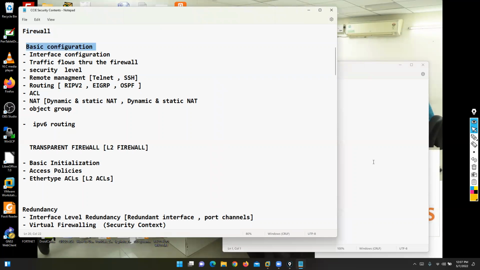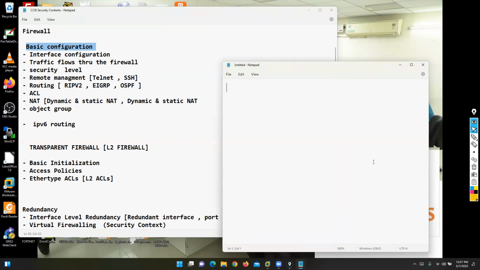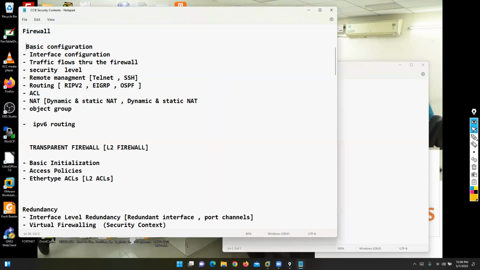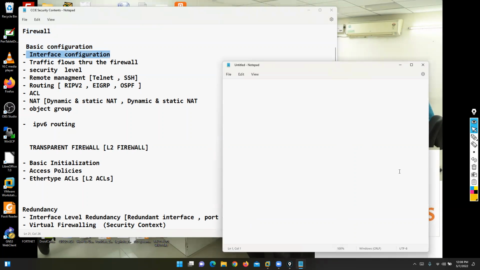Basic configuration means what is packet flow? What is the basic or default configuration on Cisco ASA firewall? Cisco ASA firewall works with a concept called security level, so here we can discuss the security level concept. In basic configuration, we can also discuss CLI options, all the basic CLI commands, then how to configure interfaces. Like other vendors, we can configure physical interfaces and logical interfaces.